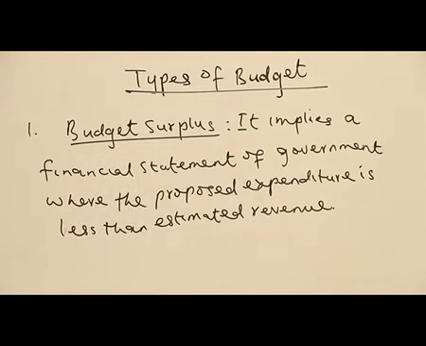So what we are saying here is that government will look at the economic situation by saying, okay, this year they want to achieve budget surplus. And when we're talking about budget surplus, they want to have more revenue. That is, the estimated revenue, they want to be more than proposed expenditure. So here, government is trying to reduce what we call aggregate spending in that period. Government does not want to spend much in that year due to economic situation. Maybe in order to reduce the inflationary pressure in the economy. So by proposing budget surplus, it implies that government wants to get more revenue and spend little in that economy.